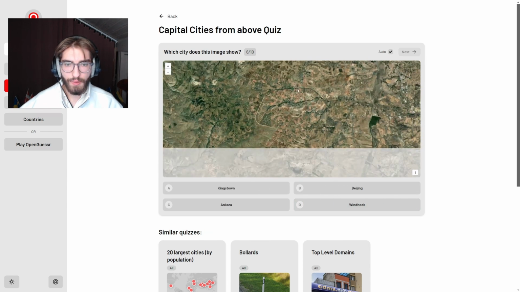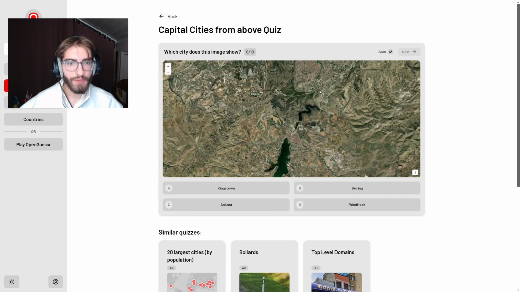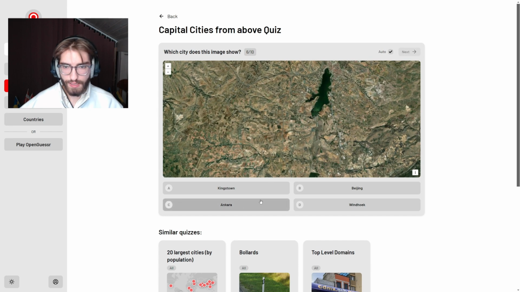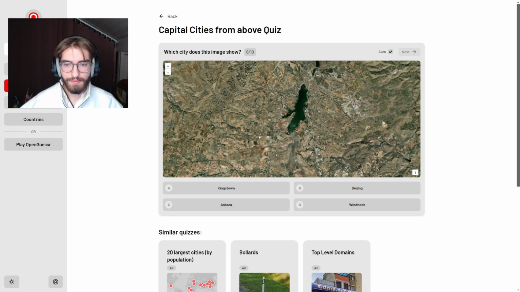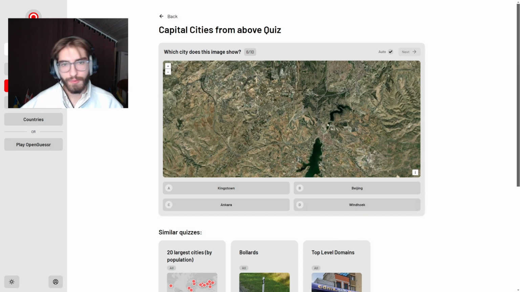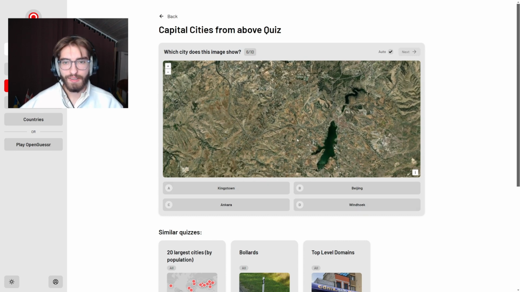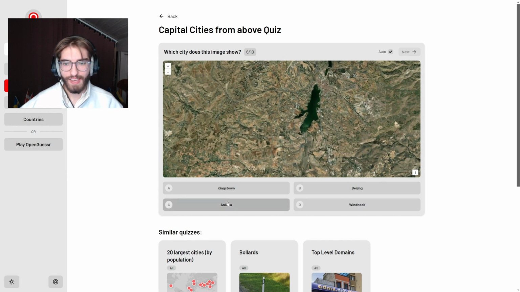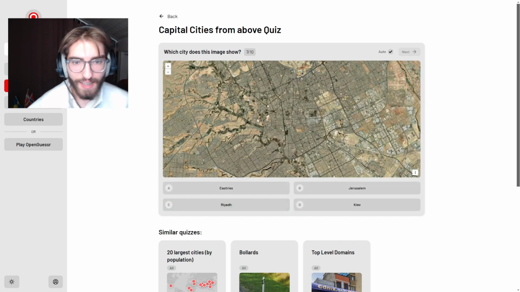This one is quite okay. It has quite dry hills. I was thinking this might be Ankara, and this is also an option. Perfect. So yeah, Beijing, obviously not, would be way bigger and flatter, and green. Windhoek we already had. And Kingstown is also way smaller and in a more tropical environment. So I think Ankara makes perfect sense.